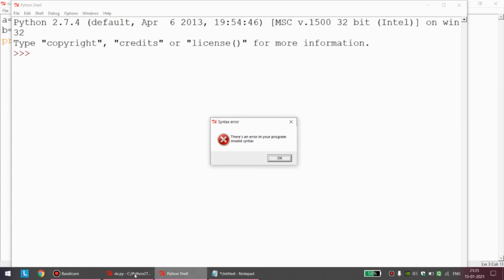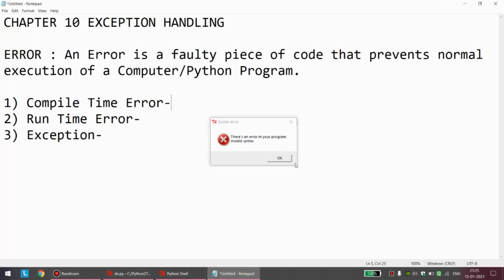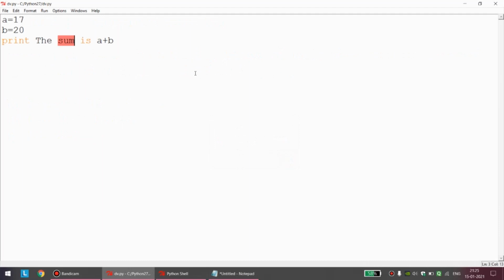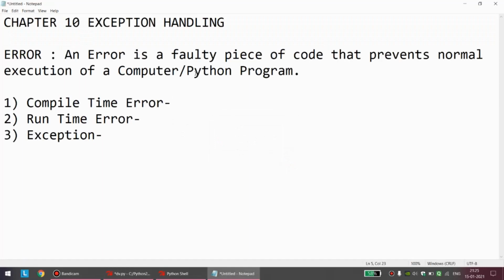Got it? So let me come back and write the definition of compile time error. Let me first close this up.